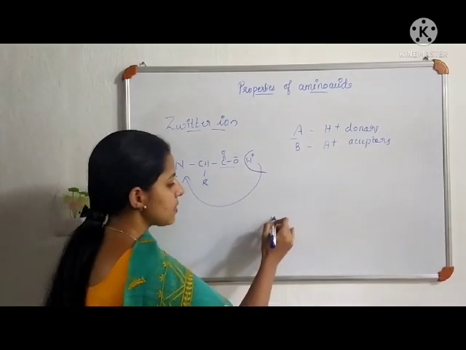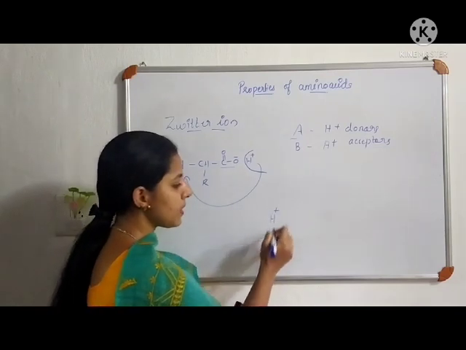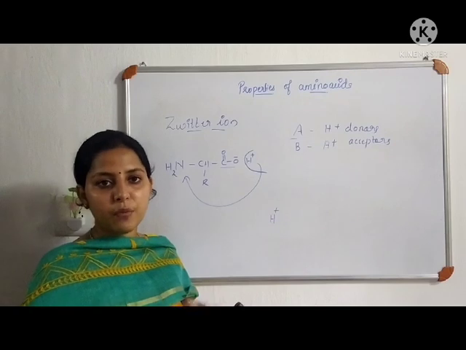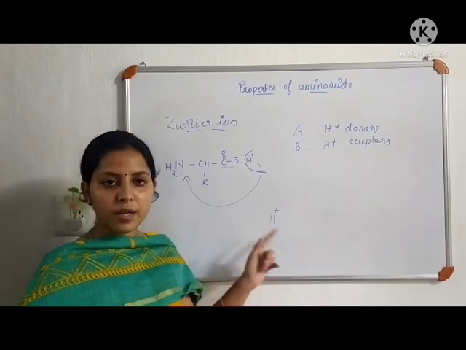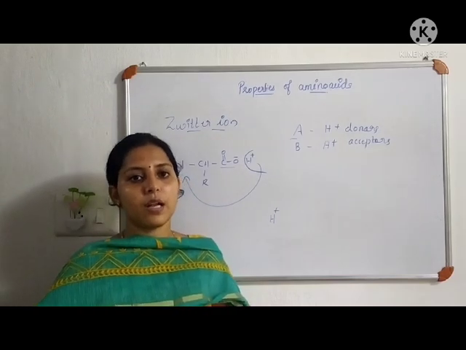Actually, in hydrogen there is only one electron, and it becomes an H+ ion by losing that only one electron. So in an H+ ion, or in a proton, there is no electron. And a bond is formed when there are two electrons.